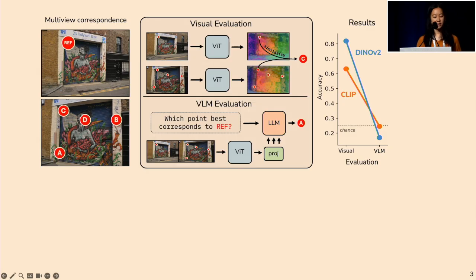Just to summarize this finding so far, moving from a visual evaluation strategy to a VLM evaluation strategy gives us two main observations. First, we have this global mean shift from, in this case, around 60 to 80% down to around random chance level accuracy. And two, we don't have a guarantee that the rank ordering of model accuracy is preserved. So this means that the best vision encoder for a task might not be the best vision encoder once it's used in a VLM. And the second point is really important because if you're using these VLM benchmarks as a more flexible way to evaluate vision models, you're going to get inconsistent results depending on how you decode these vision representations.